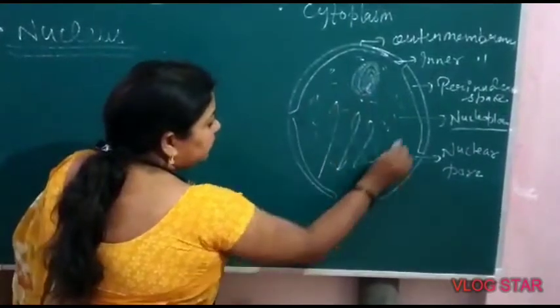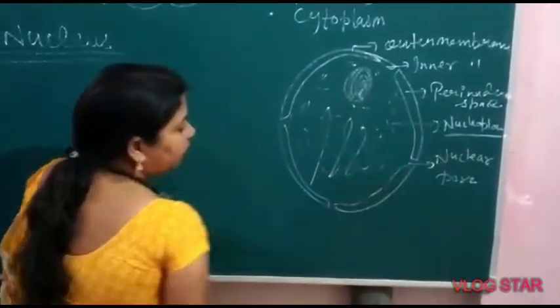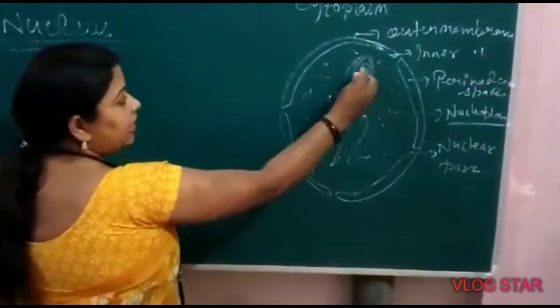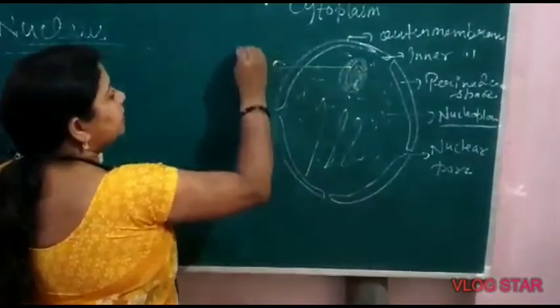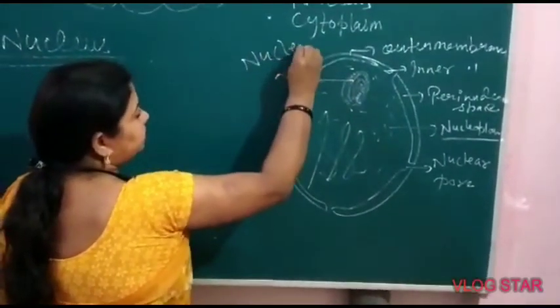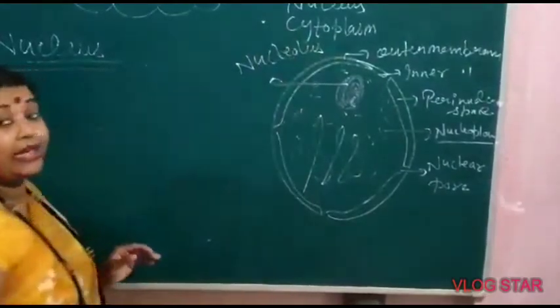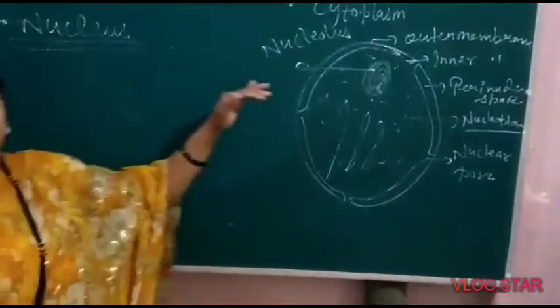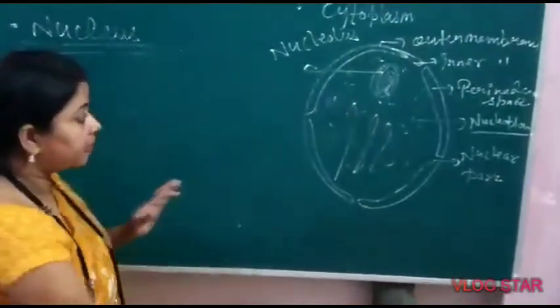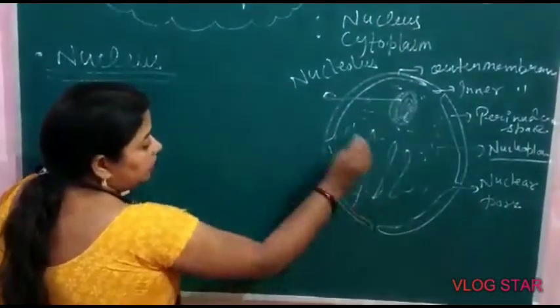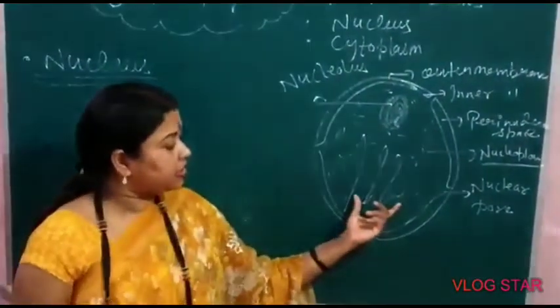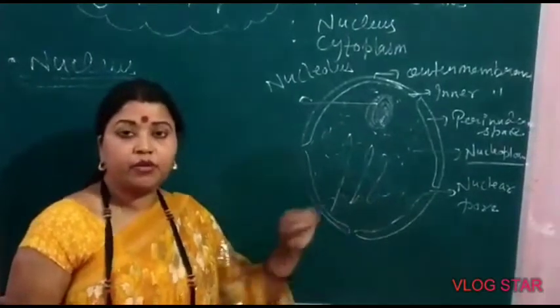Inside the nucleus there is a liquid called nucleoplasm, and in nucleoplasm there is another smaller structure, that is nucleolus. Nucleus and nucleolus. And other thread-like structures are also suspended in the nucleoplasm.